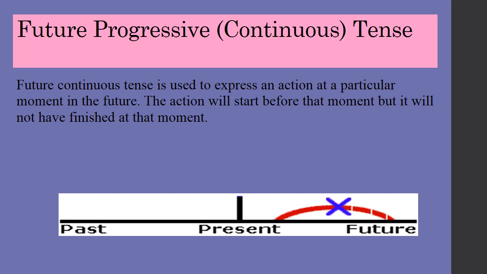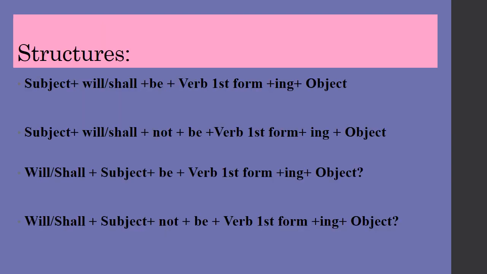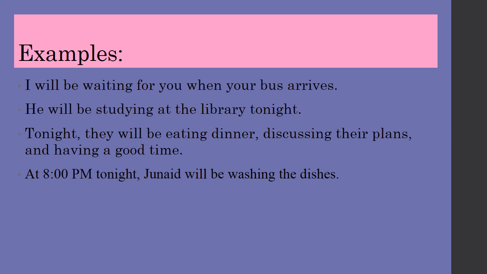Now let us go through the definition of future progressive continuous tense. Future continuous tense is used to express an action at a particular moment in the future. The action will start before that moment, but it will not have finished at that moment. Here are the structure of future continuous tense. Now let us go through some examples of future continuous tense.